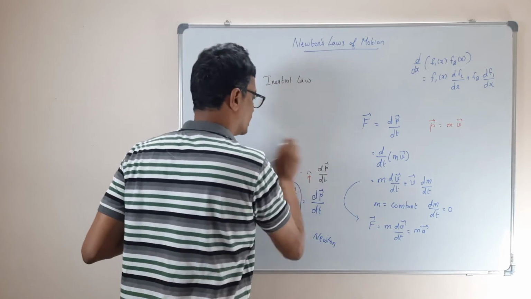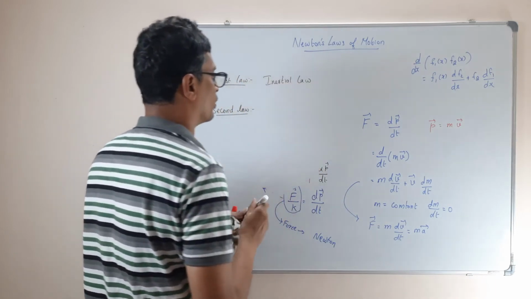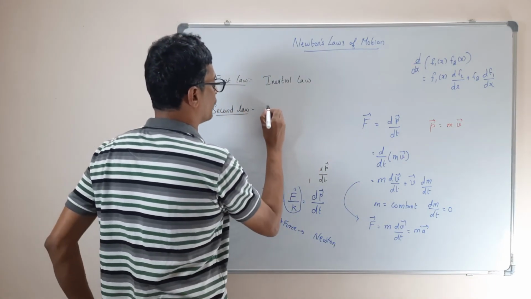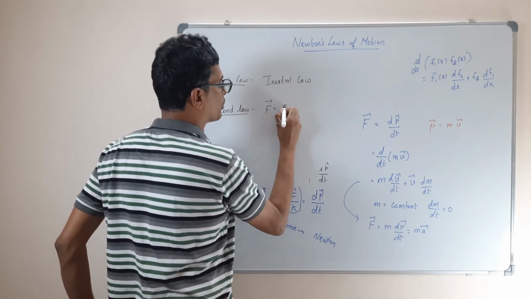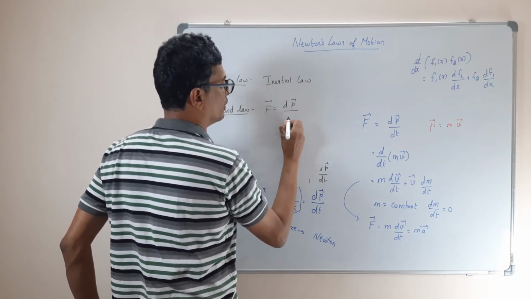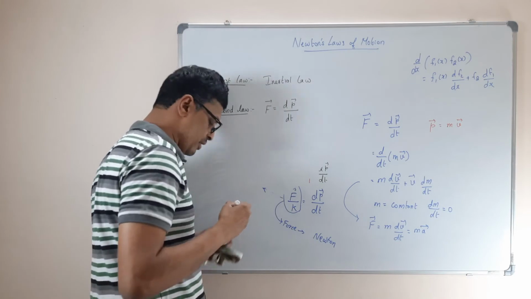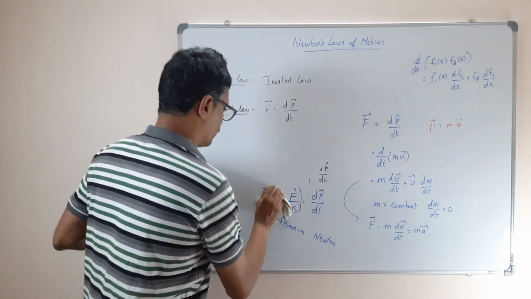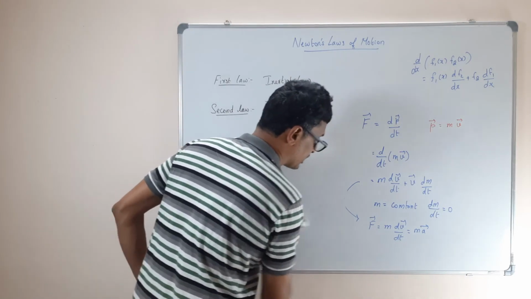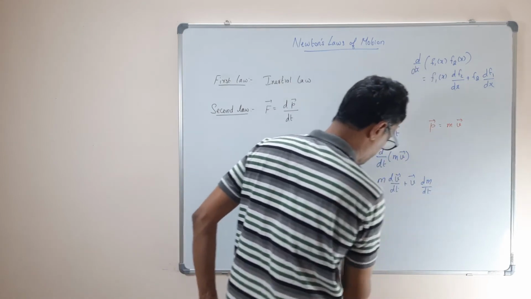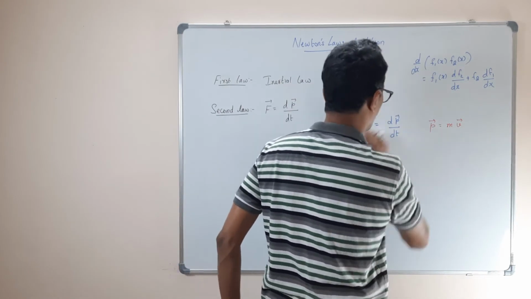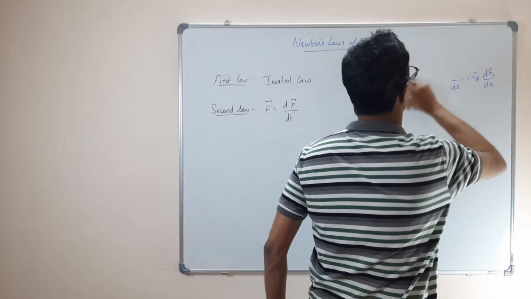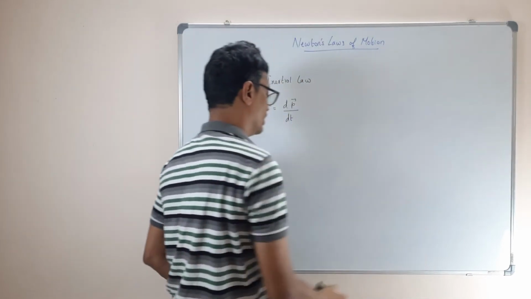So what is the third law? Let me write down the second law here. Force F is equal to, anyway, we are not going to write down the proportionality constant hereafter. We will write it as equal to. So this is your second law. Now let us come to the last law. That is the third law, Newton's third law.